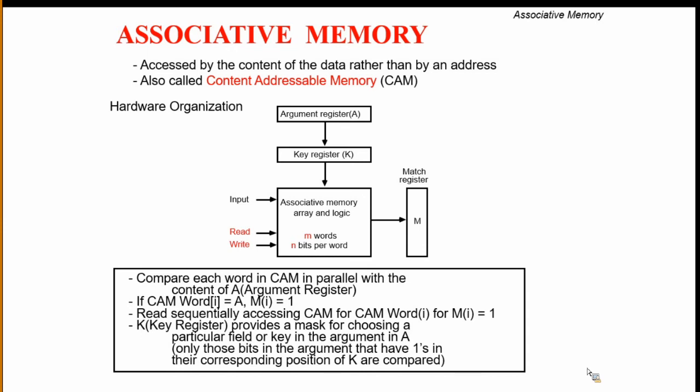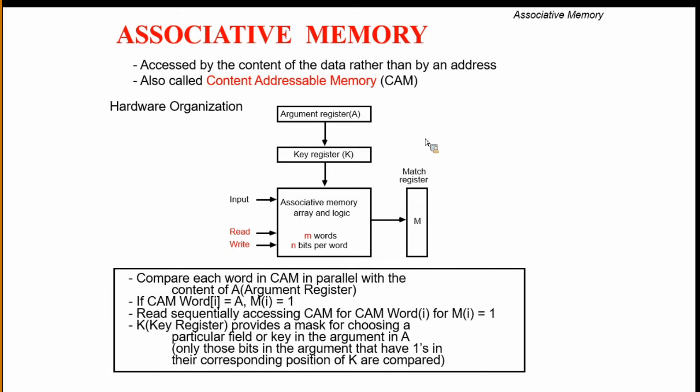The employee number, this unique one, will be stored in the argument register. Here the associative memory contains the employee details, so the employee number is searched against the corresponding employee numbers present in associative memory.